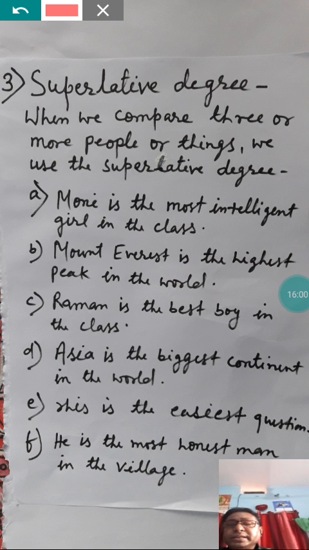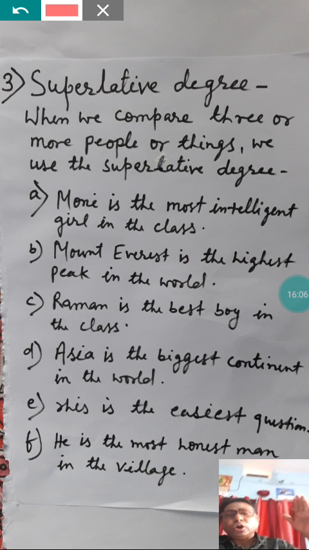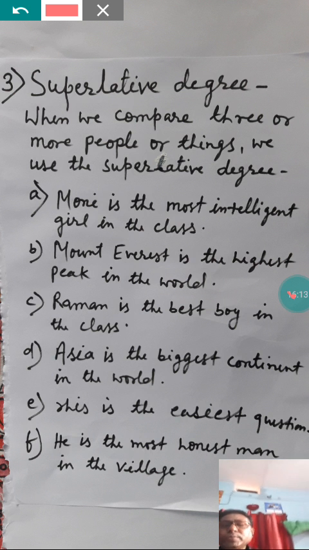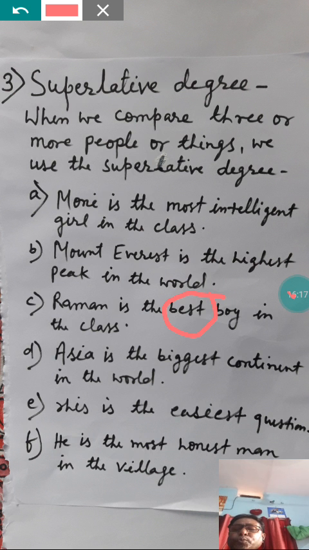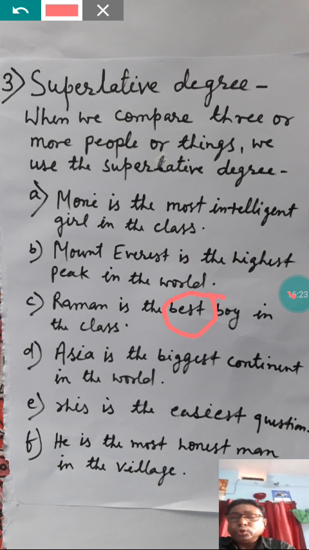You can see in the third sentence, Raman is the best boy in the class. Here again, Raman is compared with the rest of all the boys in the class, and so it is the superlative form of good. Superlative form of good, that is here best. You can see here best, that is the superlative form, and "the" is used before the superlative degree to make the correct sentence.